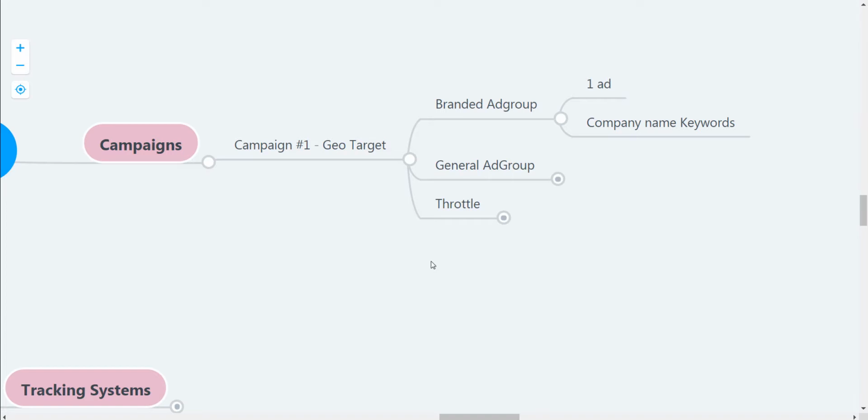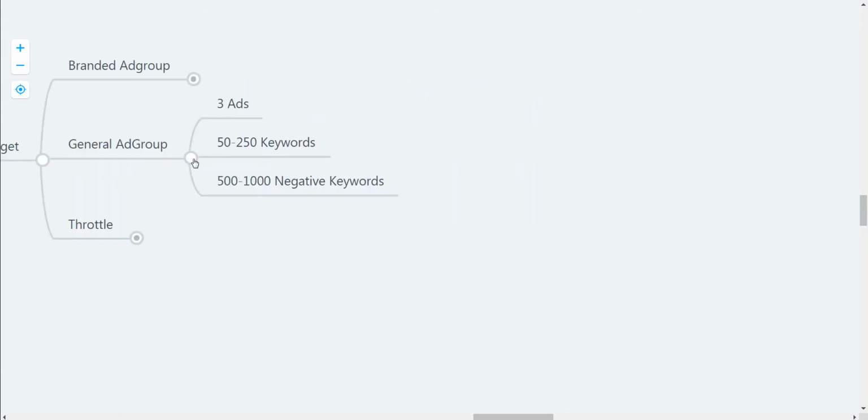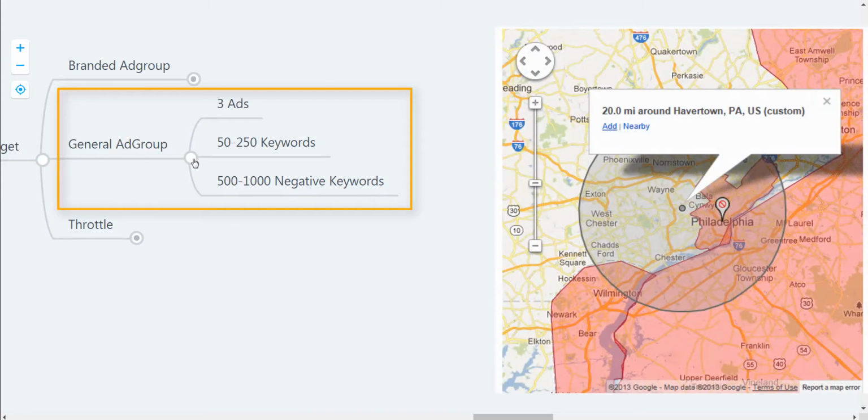Campaign number 1 in this case might be a geo-target, and within that actual campaign there would be a branded ad group, which would only trigger when the company name is typed into the search engine. Next up is the general ad group, which consists of 3 ads, 50 to 250 keywords, all focused on a very specific area of the map.